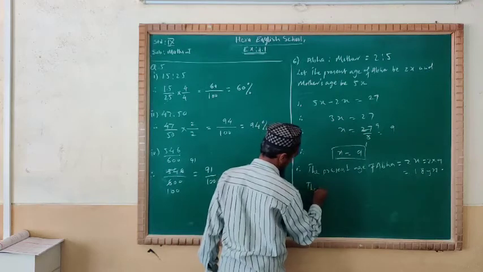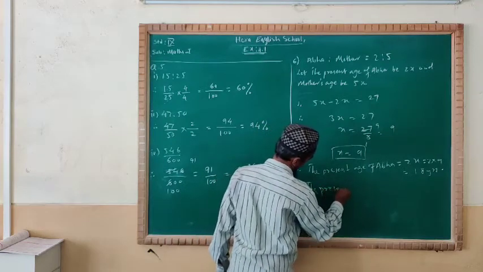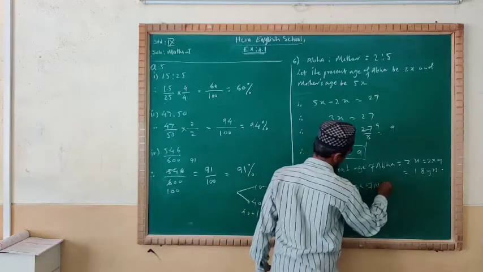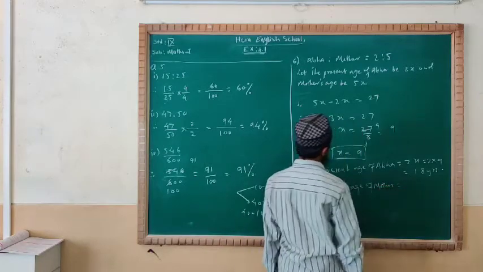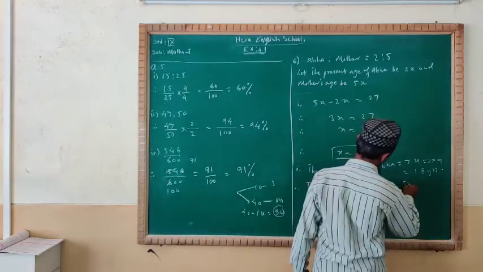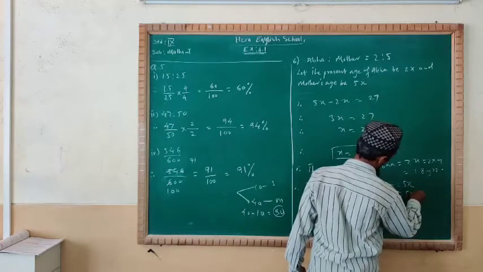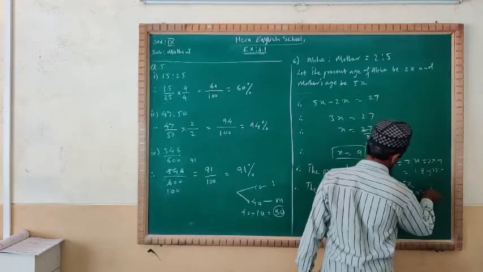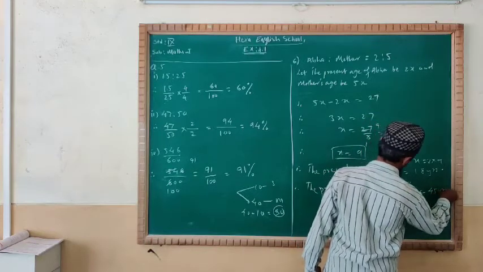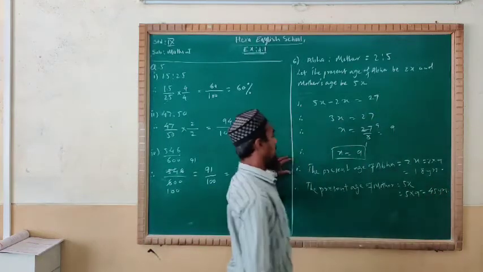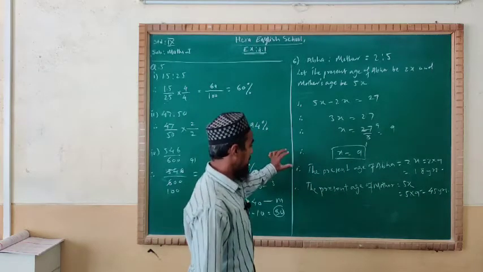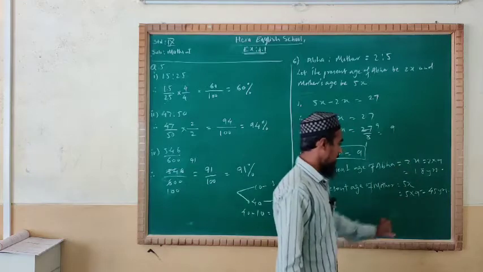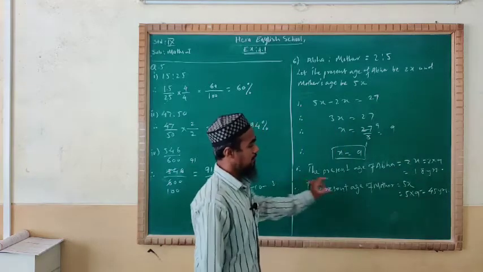And the present age of mother is 5x, means 5 into 9, 5 9s are 45 years. Now we got the ages of Abha and mother. The age of Abha is 18 years and age of mother is 45 years.